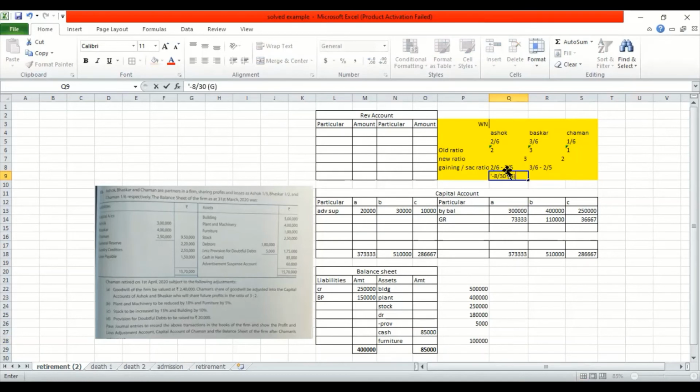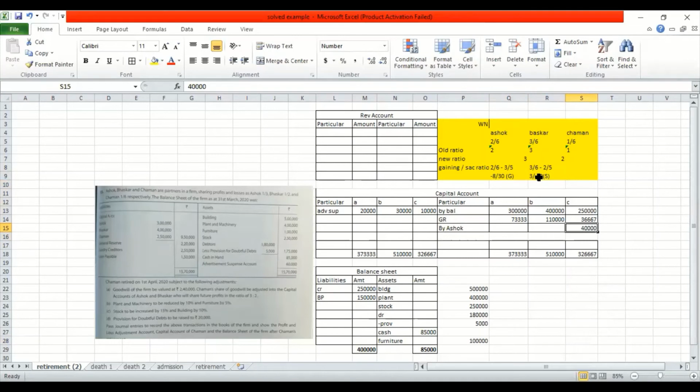Whenever it is a minus sign, it means this person is gaining. But talking about Bhaskar over here, if you notice, Bhaskar is sacrificing. So 5 3s are 15 and 6 2s are 12. So what is he sacrificing? He is sacrificing 3 by 30. This helps us to understand that Chaman, who is going to get 40,000 goodwill, will be paid by only and only Ashok. This is important.